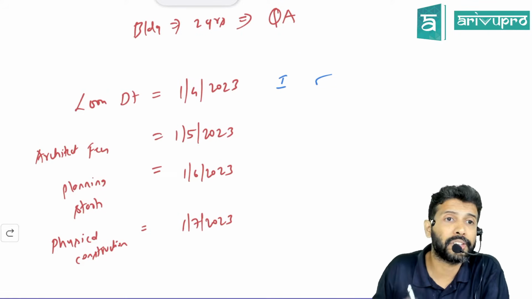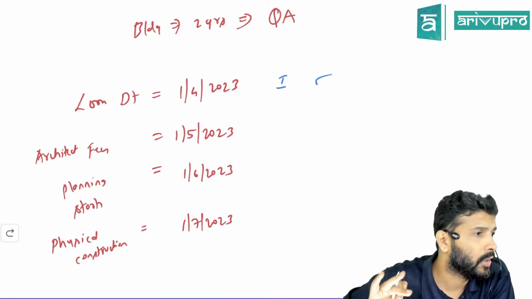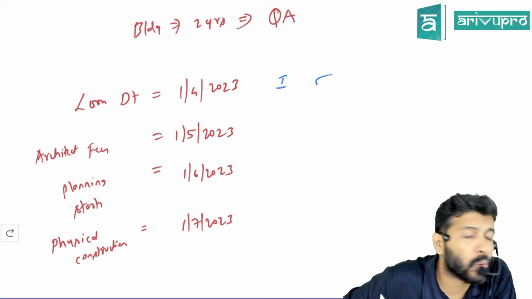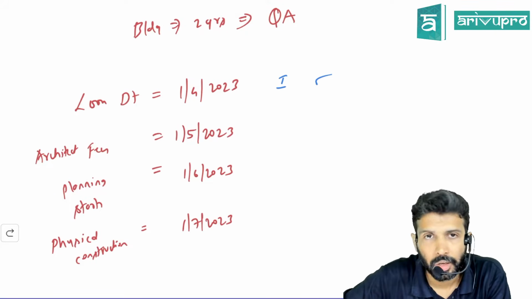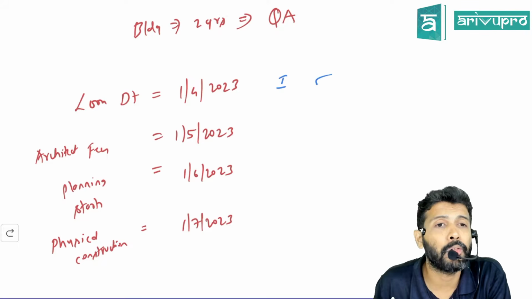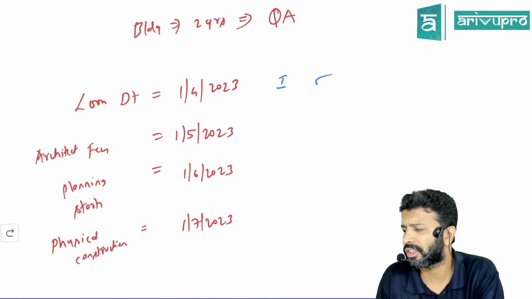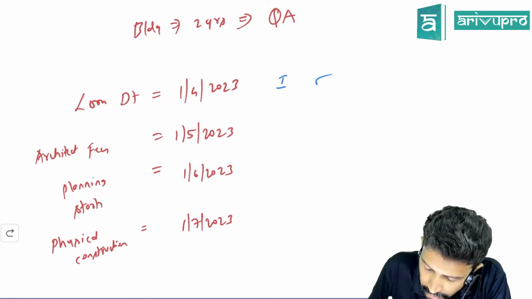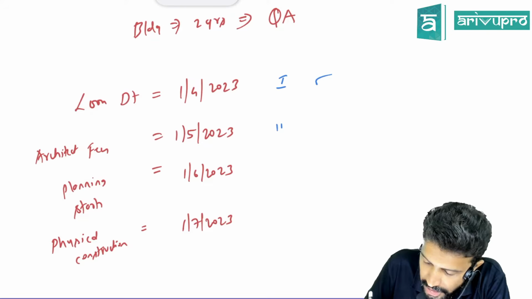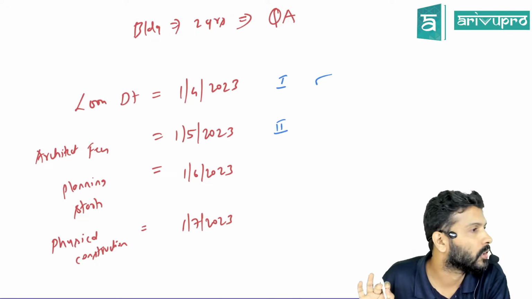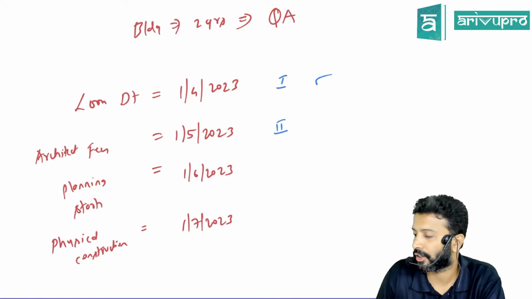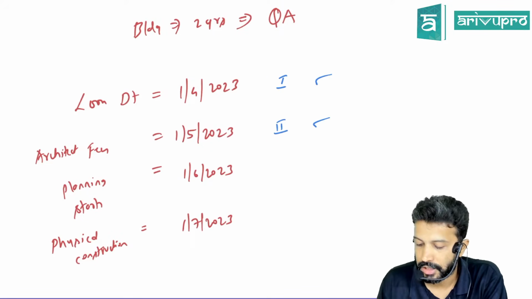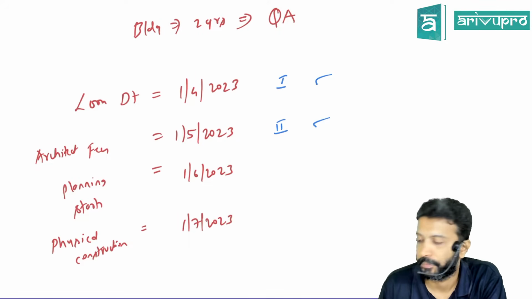What did I say for capitalization? One condition should be satisfied, or all the 3? All the 3. What is the second condition? Expenditure related to the qualifying asset should have begun. To construct this building, I need the help of an architect, and he is charging something. I paid the architect on 1st May. That means this is an expenditure relating to the qualifying asset, so condition number 2 is satisfied on 1st May.